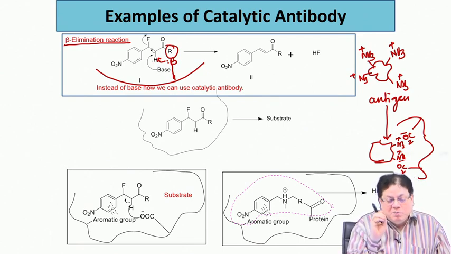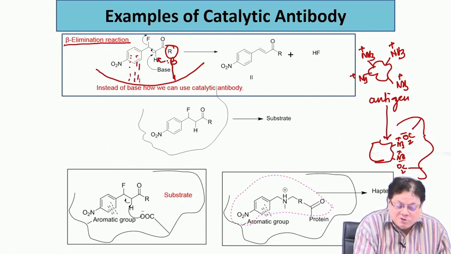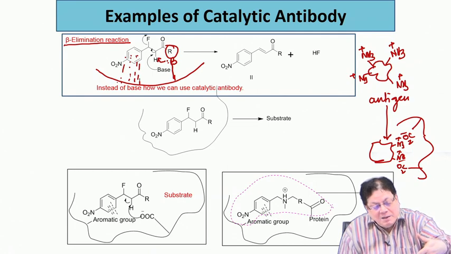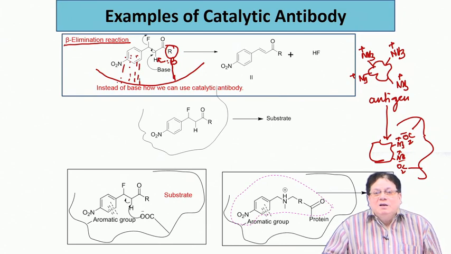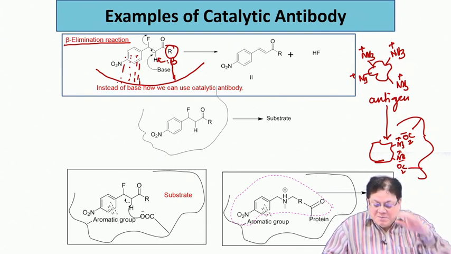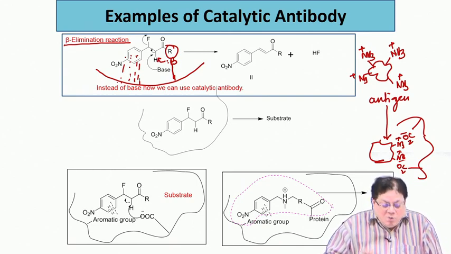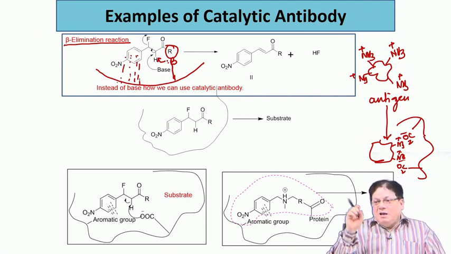If there is a basic group in proximity with the hydrogen, and if this molecule binds to this antibody, that is also very important, some binding parameter has to be there. So it binds and the base is right in front of the hydrogen. Now the base will abstract the hydrogen and the elimination process will take place. That means when you design the hapten, you have to think how can I generate a basic center at the catalytic site.